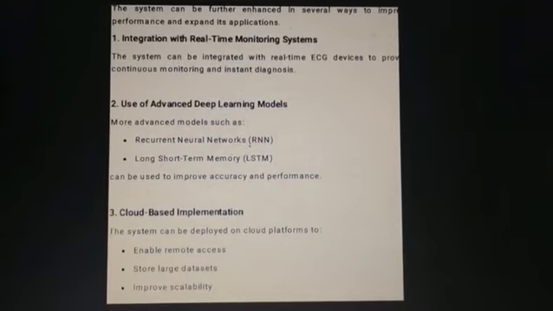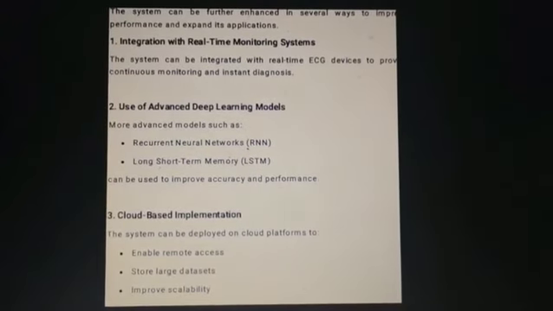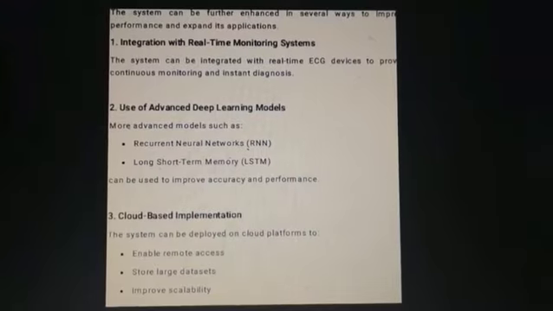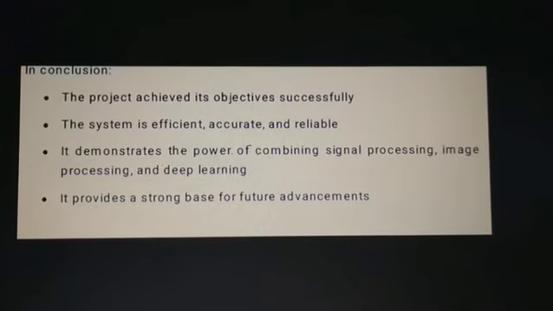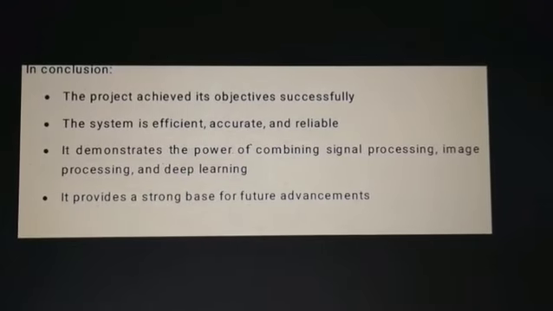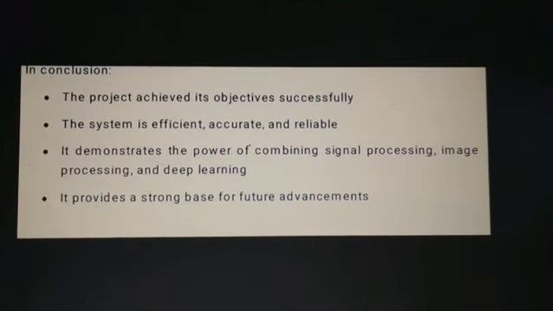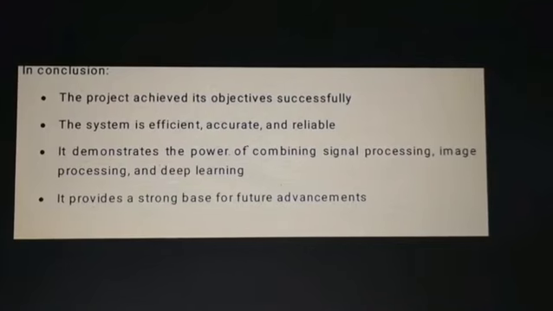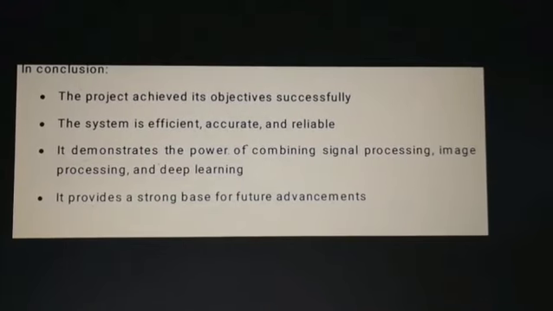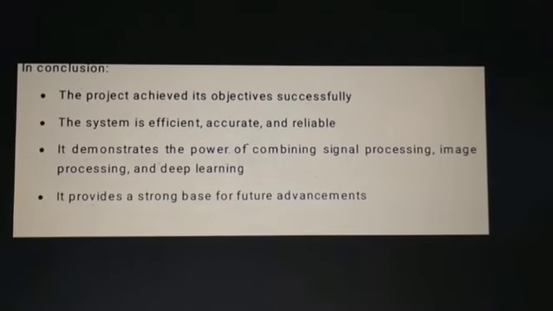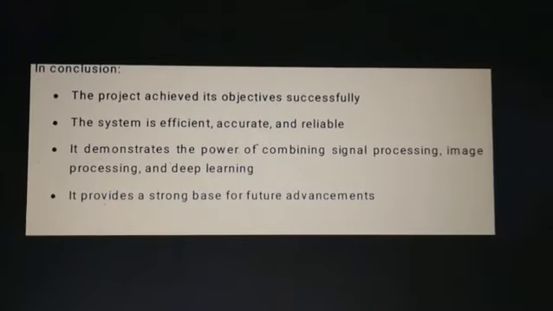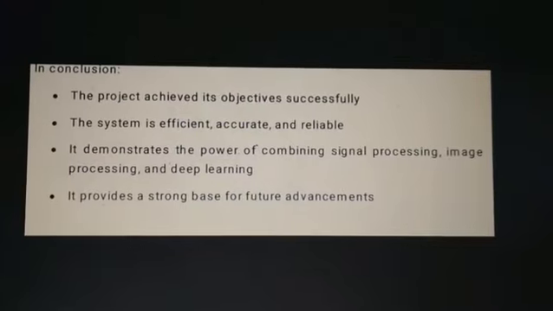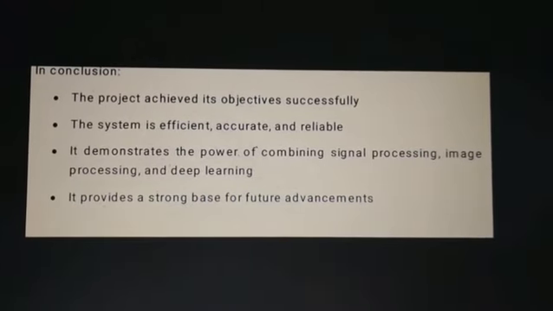Cloud-based implementation enables remote access, storage of large databases, and improved scalability. Conclusion: the project achieved its objective successfully. The system is efficient, accurate, and reliable. It provides a strong base for future work, showing the power of combining signal pre-processing, image processing, and deep learning.